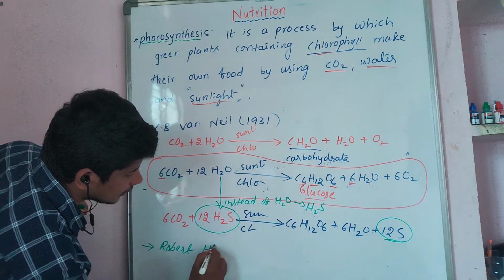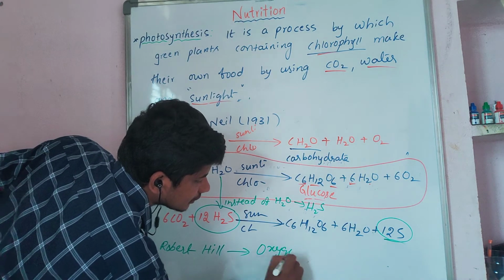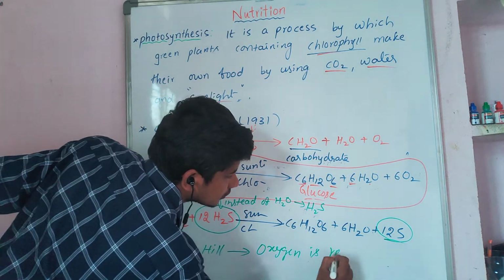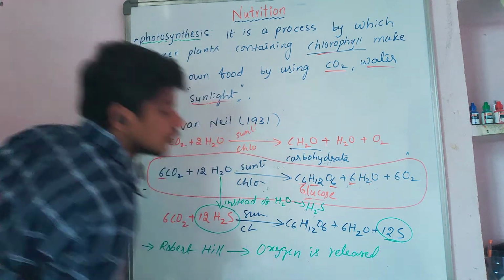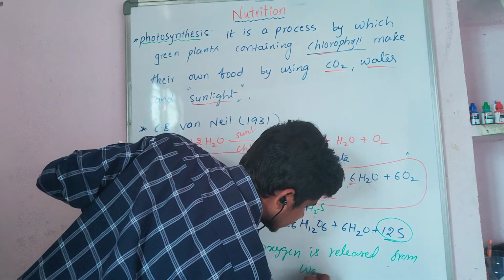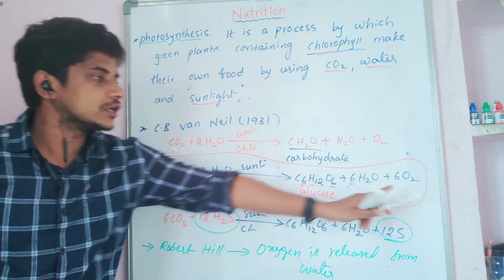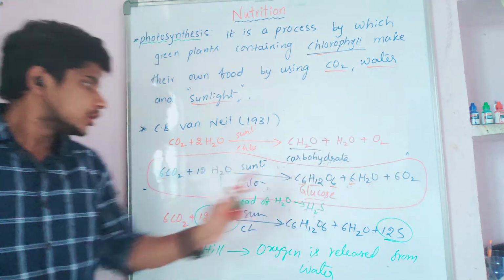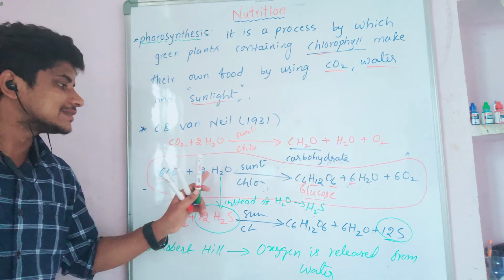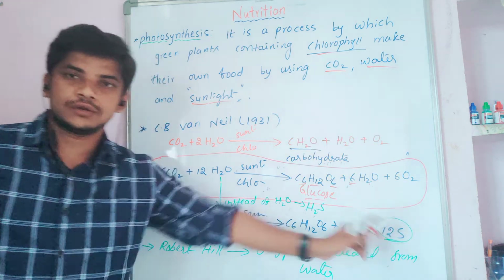Later Robert Hill showed that oxygen is released from water. That means when water is used for photosynthesis, then oxygen will be released. If we use hydrogen sulfide instead of water, then there is no release of oxygen; we will see only sulfur.